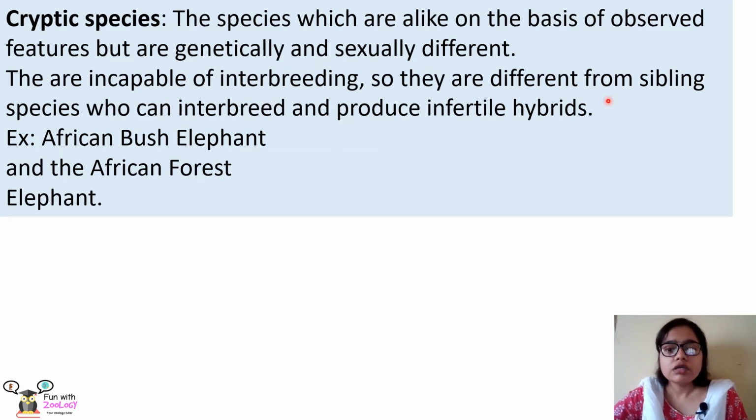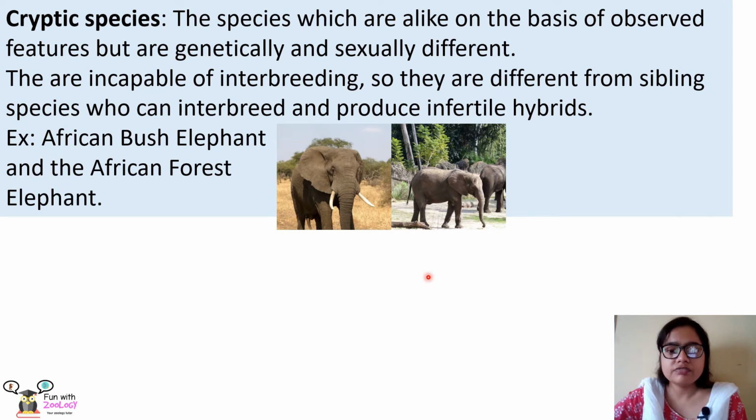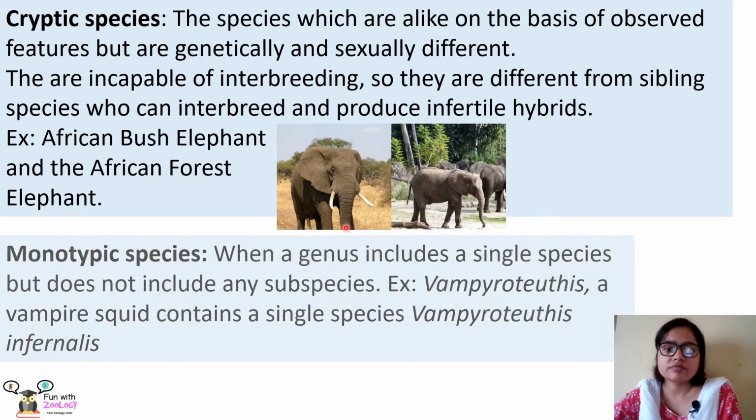They cannot reproduce, and this is the main difference between cryptic species and sibling species, which comes in exam. So if it comes, we must tell that sibling species can produce offspring, but they are infertile. But cryptic species cannot reproduce, they cannot produce any offspring. An example of cryptic species is African bush elephant and African forest elephant. These are the pictures of African bush elephant and African forest elephant. Here also you can see that they are very alike morphologically, but they cannot reproduce.